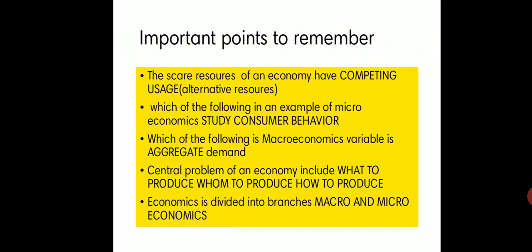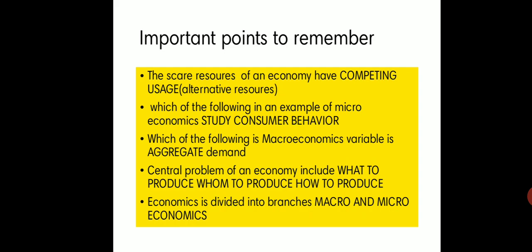Important points to be remembered. The scarce resources of the economy have competing usage. Competing usage is nothing but alternative resources. Which of the following is an example of microeconomics? It is study of consumer behavior. Which of the following is a microeconomics variable? It is aggregate demand. Central problem of the economy includes what to produce, for whom to produce, and how to produce.